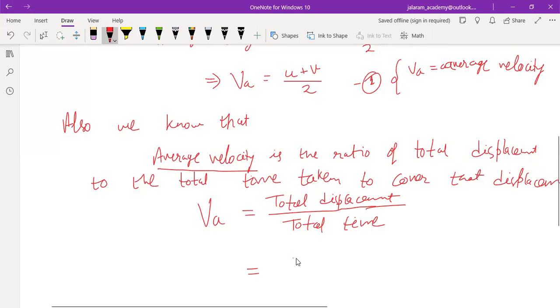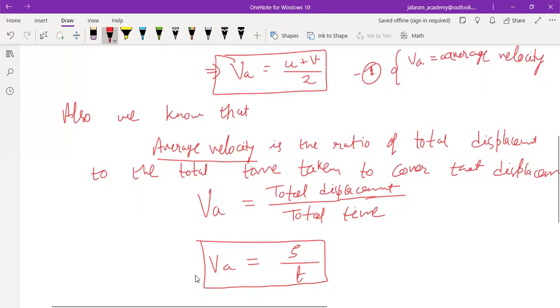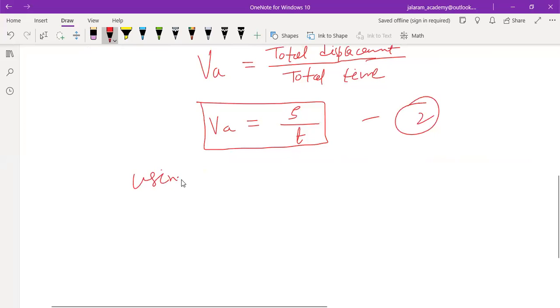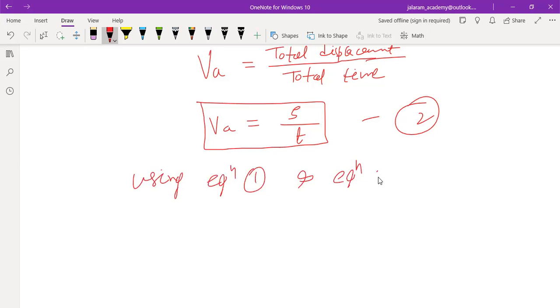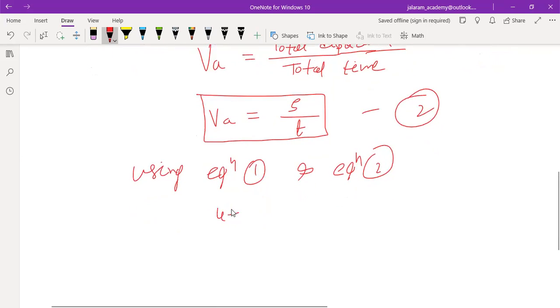Now total displacement we have assumed as S and total time we have assumed as T. Means this average velocity equals to S by T and average velocity equals to U plus V upon 2. Both must be equal. So we should write, using equations 1 and 2, in both the equations there is average velocity. So their right hand sides must be equal.